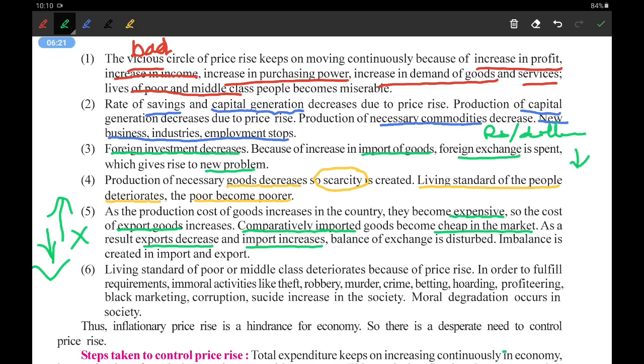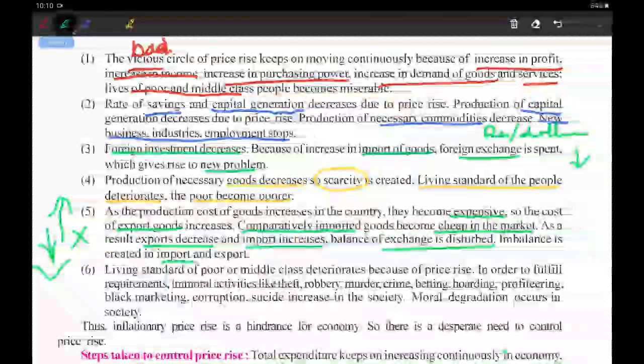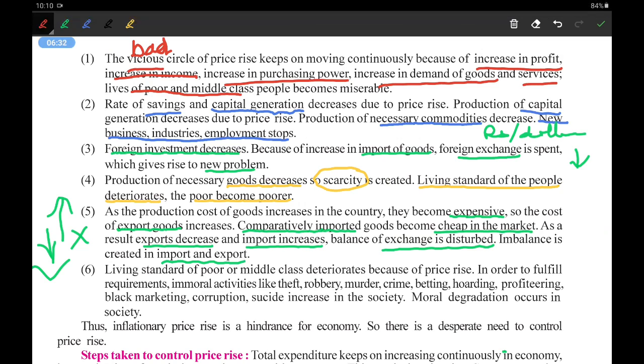The balance of exchange is disturbed. That is a big problem. An import-export imbalance will be created in our country. Now, that is not a good side. There should be a balance. If import is rising, export should also rise, but if one rises and the other decreases, that creates an imbalance, so that should not be created.